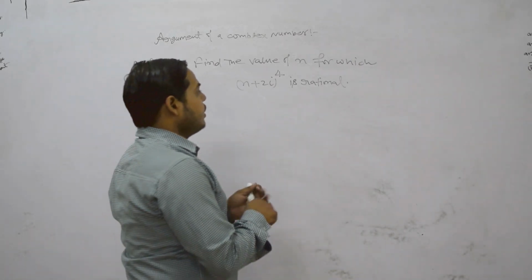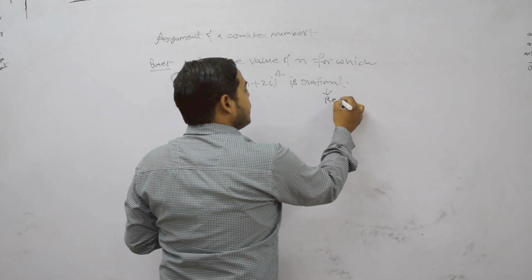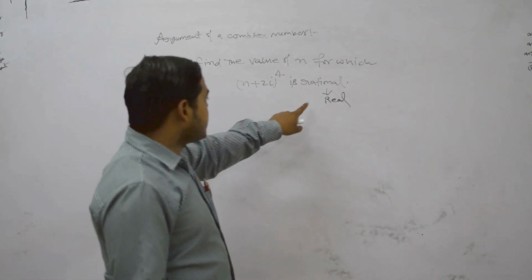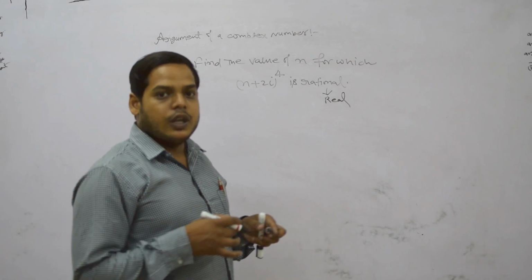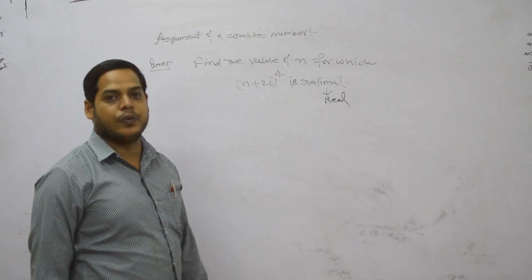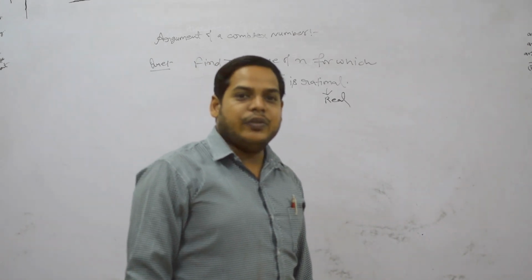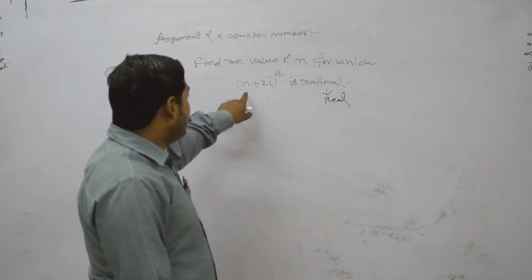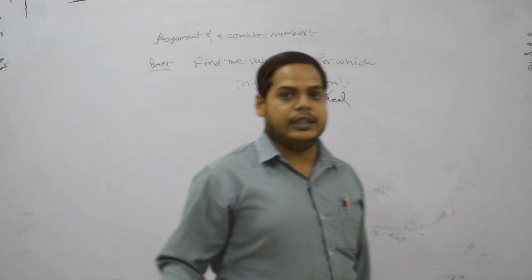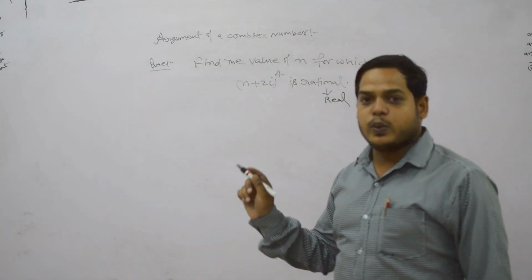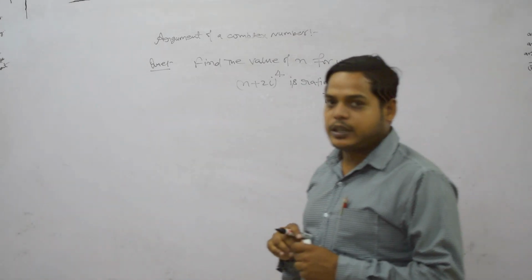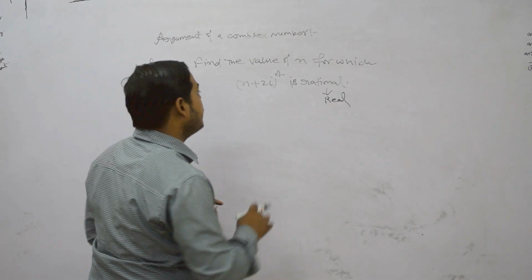Each rational number is a real number, and purely real means that the imaginary part vanishes. So first of all, we want to expand n plus 2i whole to the power 4 with the help of the binomial theorem. If you do not know the binomial theorem, then you can also break it as n plus 2i whole square times n plus 2i whole square. After multiplying it, we can open it. After that, we can put the imaginary part equal to 0.